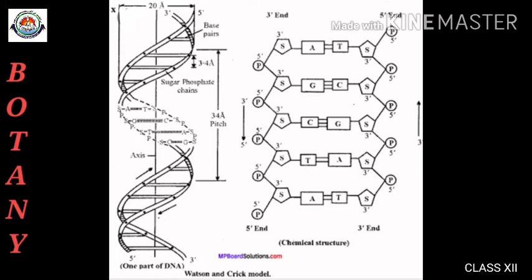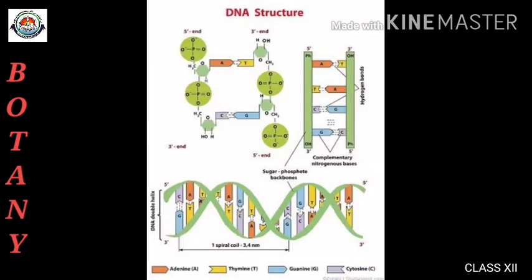The second component is the phosphate group, which helps to bind the deoxyribose molecules together. The third component is the nitrogenous base that forms the core of the double helix. DNA is a polynucleotide chain. The nucleotides are the units of nucleic acids, DNA or RNA.